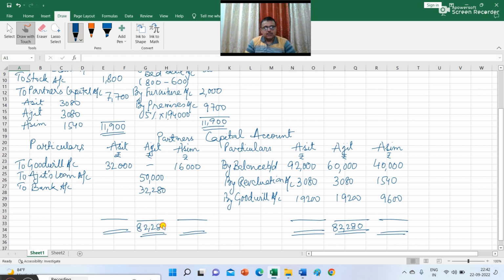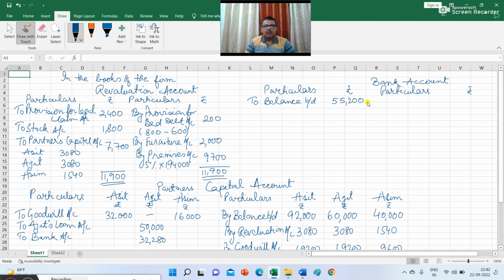So 50,000 has been converted to Ajit's loan account that I have recorded in the balance sheet, and 32,280 will be paid from bank. So in bank account you have to record by Ajit's capital account 32,280.